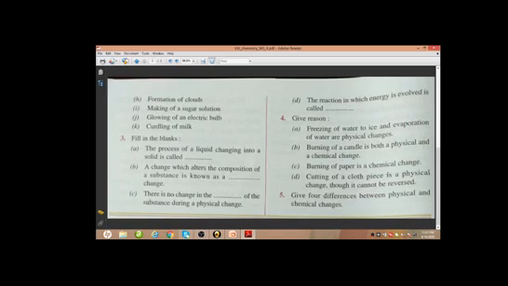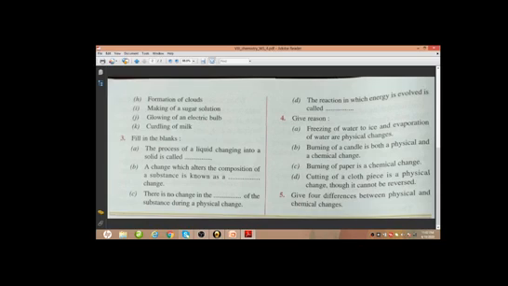Cutting of a cloth piece is a physical change, though it cannot be reversed. Yes, if we cut a piece of cloth, we cannot convert it back to its original form, but here we are not getting any new substance. In a chemical change, we have to get a new substance whose composition is totally different from that of the original form or the reactant.